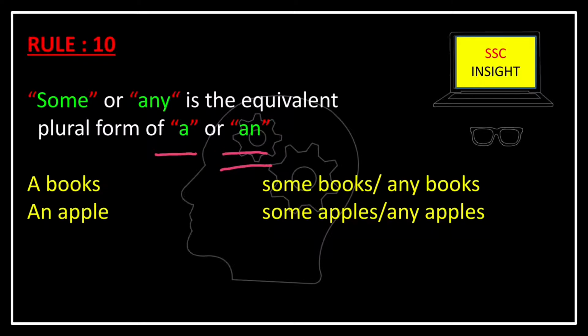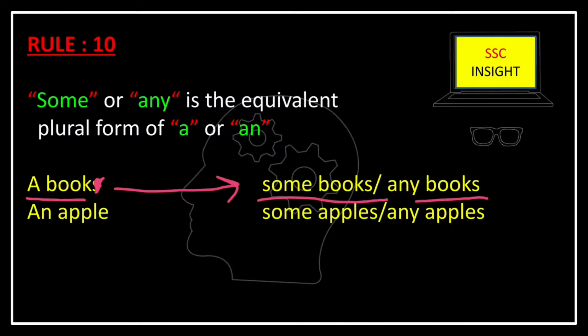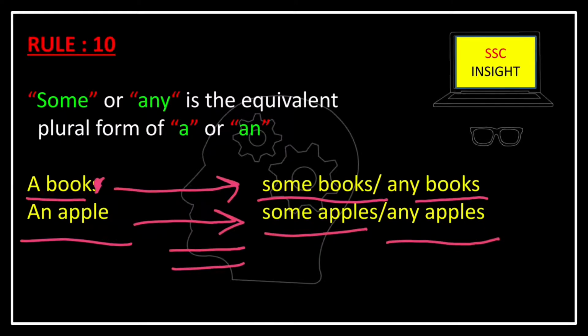Some or any are the equivalent plural forms of a and an. This is a book. If I want to say its plural form, I will say some books or any books. An apple, its plural equivalent form will be some apples or any apples.